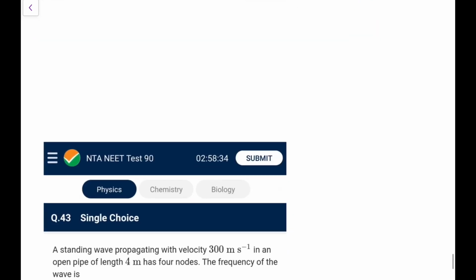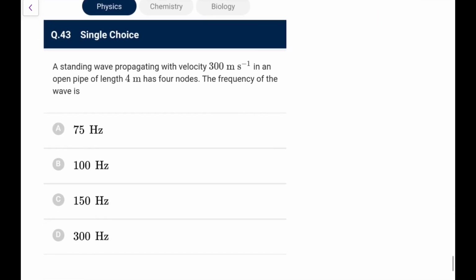Next. A standing wave propagating at a speed of 300 in an open pipe of length 4 meter has 4 nodes. The frequency of the pipe is. So it has 4 nodes. In the fundamental, it is something like this: you have one node and two antinodes.